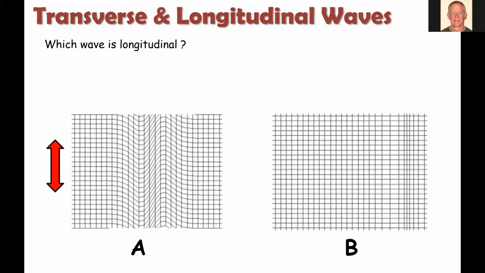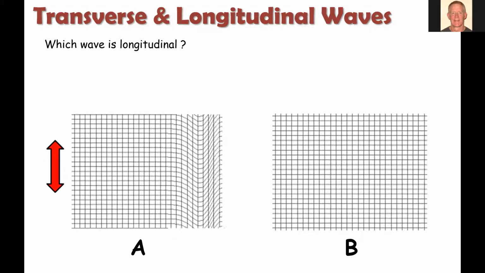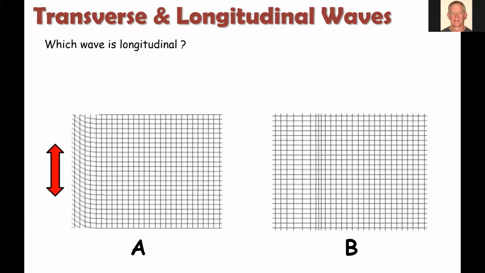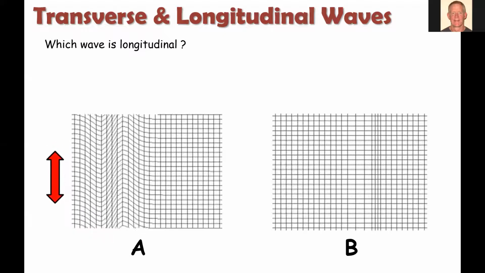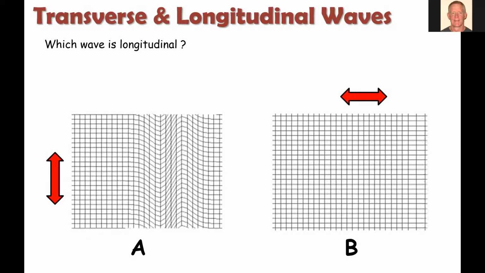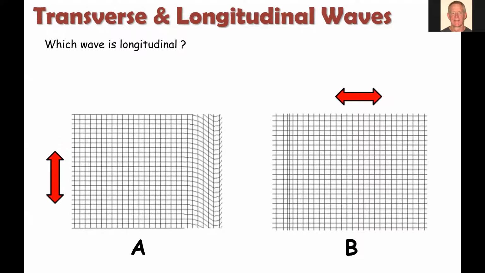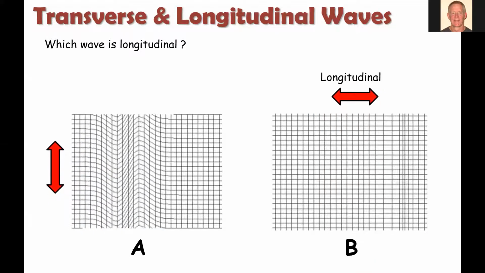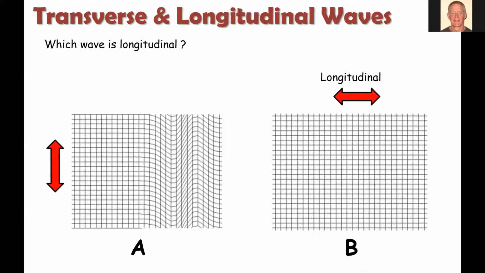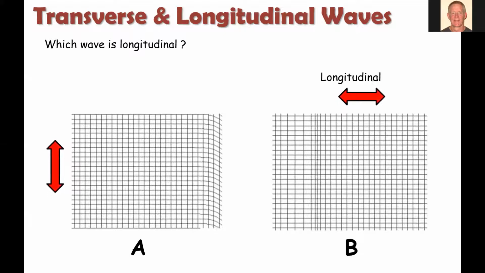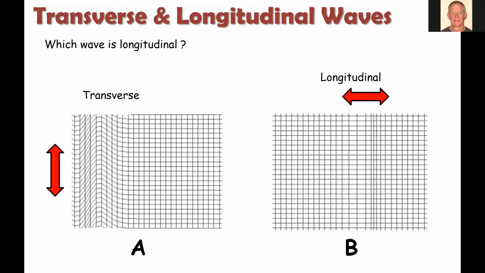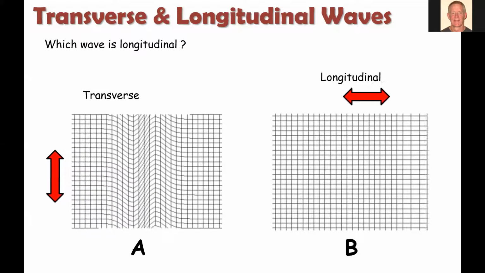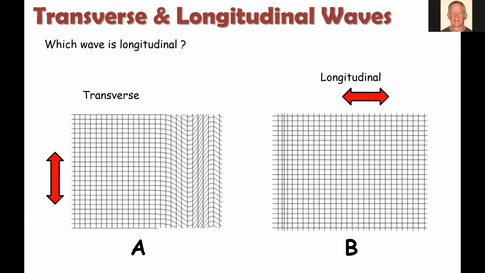So in the first one, the medium is moving up and down compared to the direction of the wave moving left to right. And in part B, it's moving parallel to the propagation, or direction, that the wave is moving. So part B would be longitudinal because it's moving parallel to the wave. Part A would be transverse because it's moving perpendicular to the wave.